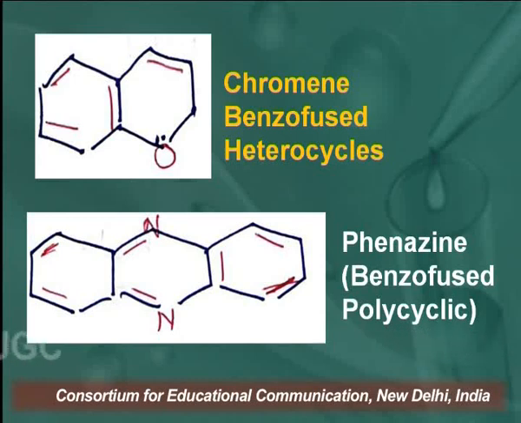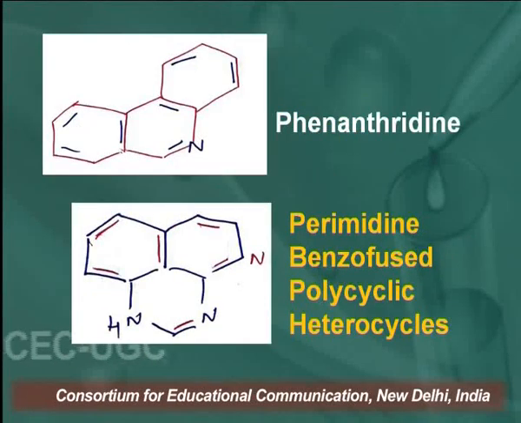Similarly, polycyclic benzo-fused heterocycles. In polycyclic benzo-fused heterocyclic compounds, more than 2 rings are fused with each other. So here in phenazine, you are looking here, the middle ring has 2 nitrogen atoms. So this is a polycyclic benzo-fused heterocycle. Similarly, the next examples of polycyclic benzo-fused heterocycles are phenanthridine and pyrimidine.